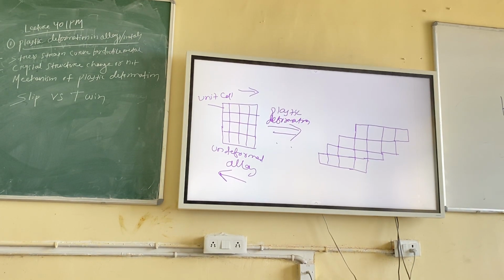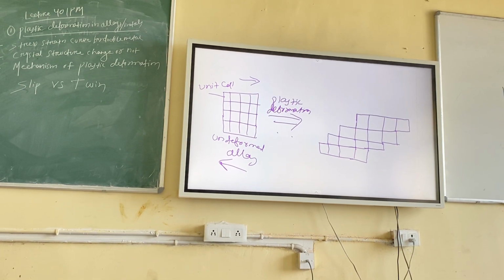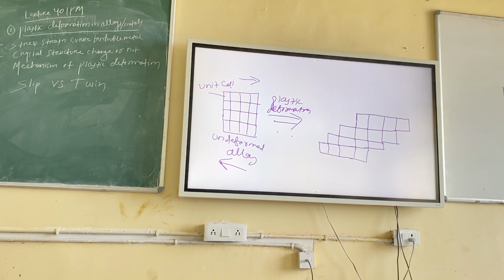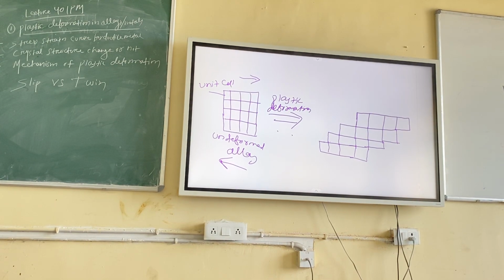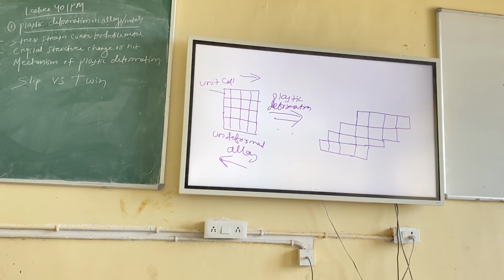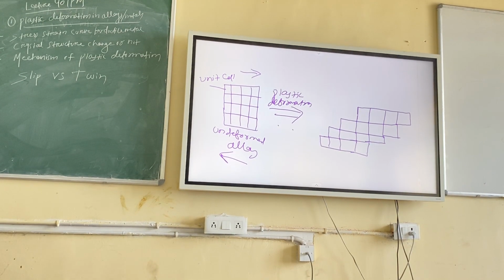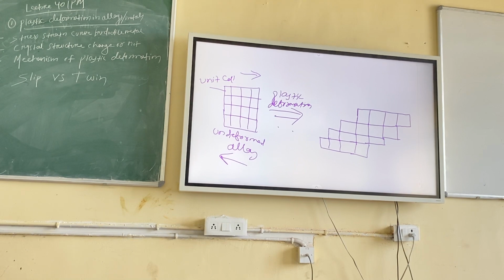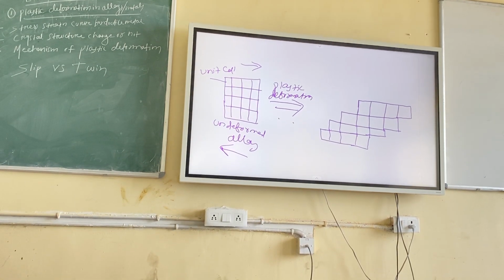You can have a slip plane, but you can have a lot of directions also. But without a slip direction, slip will never occur. The condition is there will be a slip plane and the slip direction should also be on the slip plane. Then only slip will occur, or this plastic deformation will occur, or the dislocation will move. Slip is happening means dislocation is moving. Simple concept, right? The extra plane of atoms is moving on the slip plane and slip direction.